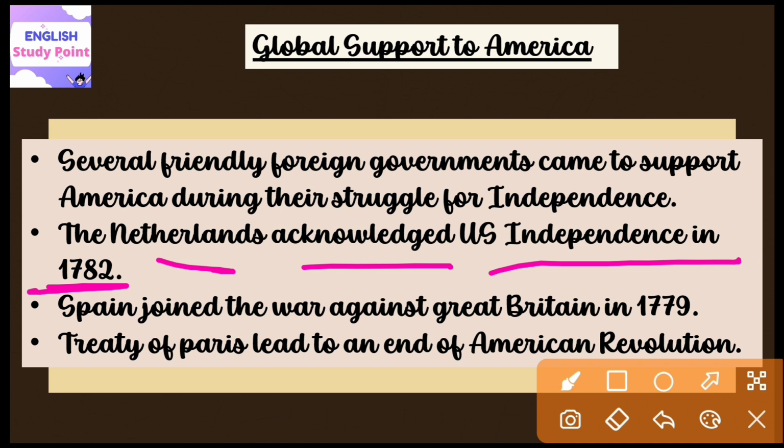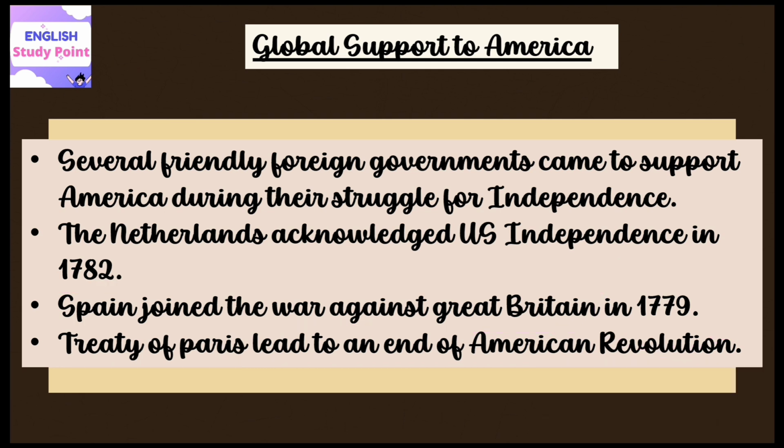So the Netherlands, along with America, wanted to drive the British out of America. Then Spain joined the war against Great Britain in 1779. After the Treaty of Paris, Great Britain officially acknowledged the United States as a sovereign and independent nation.